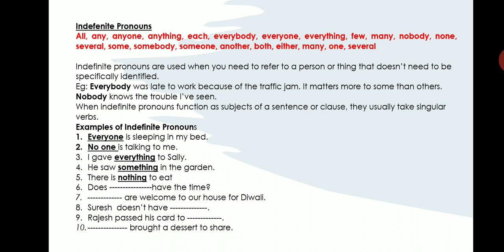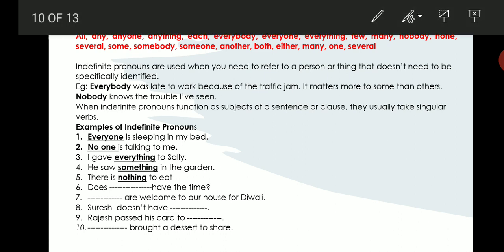Example, everybody was late to work because of the traffic jam. You are not mentioning the names. You are not particularly identifying the people. That is why you are generally telling everybody, and you are using an indefinite pronoun over there. It matters more to some than others. Some is an indefinite pronoun.